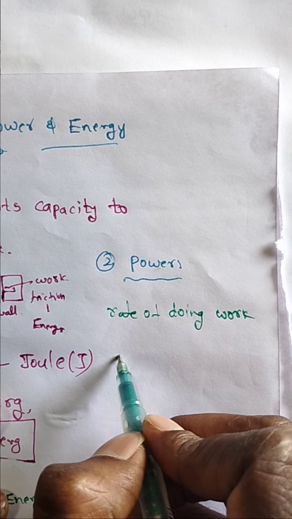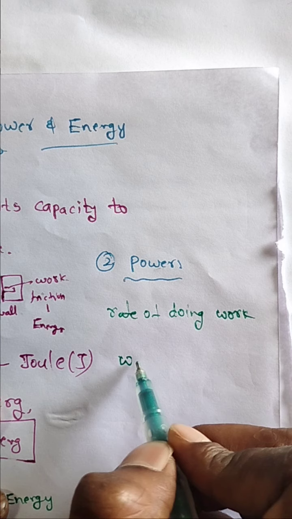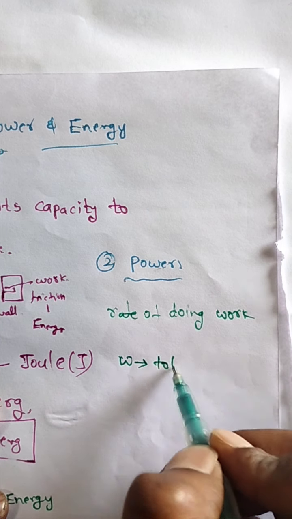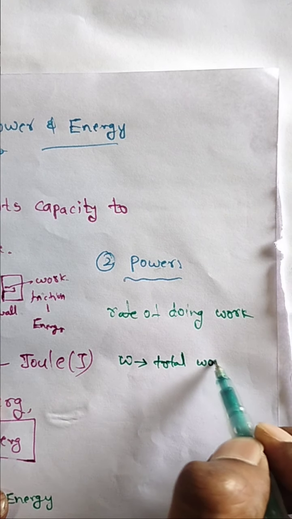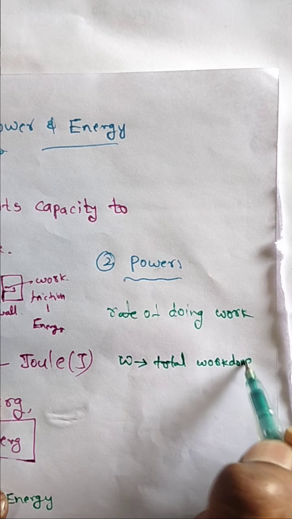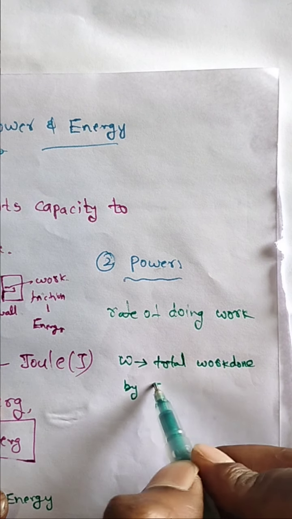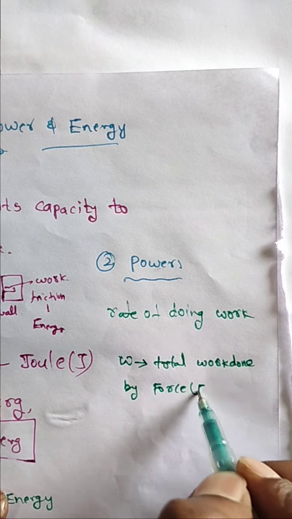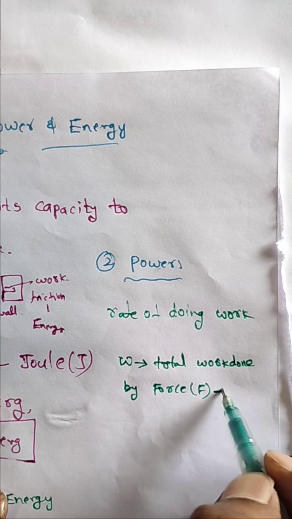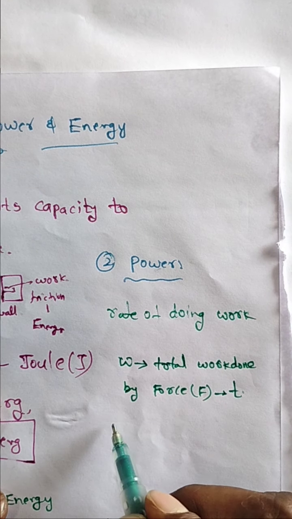Suppose W is the total work done by a force F in a time interval t. What is the average power?